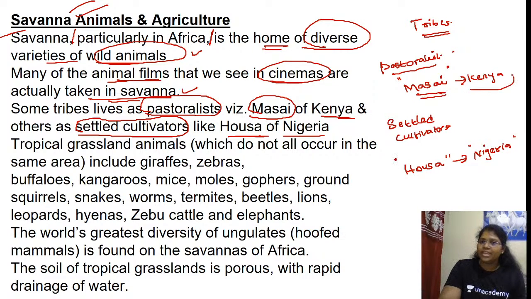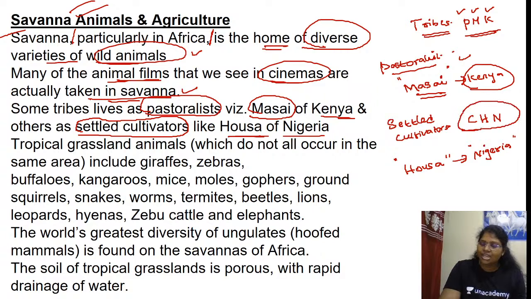Maasai of Kenya are pastoralists. So can I say PMK? What is this PMK? Pastoralist, Maasai of Kenya. And here settled cultivators, CHN. What is this CHN? Settled cultivators, Hausa of Nigeria. Can we remember like this? Yes or no?